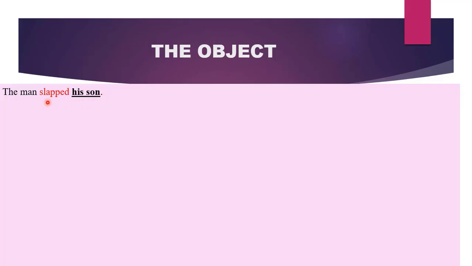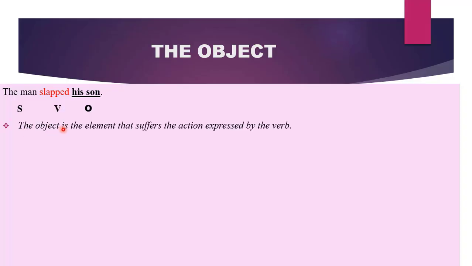In this sentence, clearly, we can say that the man is the subject. Slapped is the verb. What about his son? What is the role of his son in this sentence? In the sentence, the son is receiving a very hot slap. Therefore, since the son is suffering from the action word slapped, we will call it the object. Therefore, we can explain the object as the element that suffers the action expressed by the verb.